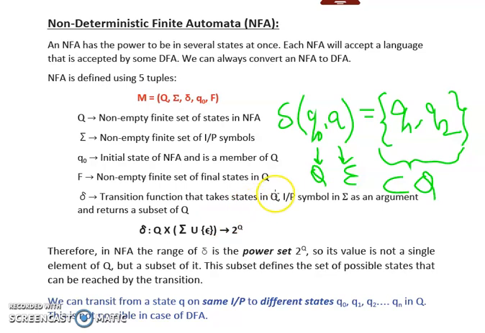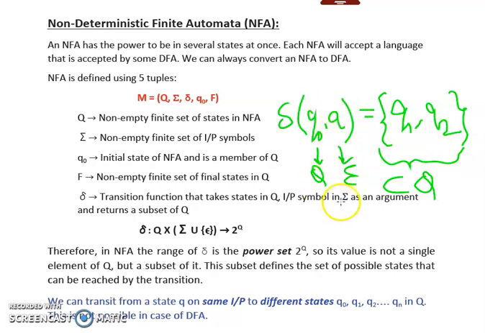Now, the second difference is that in case of DFA, reading a single input symbol, we will move to only one state. So over here, it is not a subset of capital Q. It is a single state to which our DFA moves. However, in case of NFA, we can move to multiple states while reading a single input.